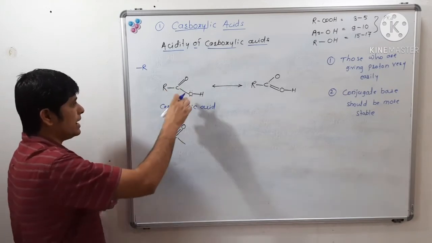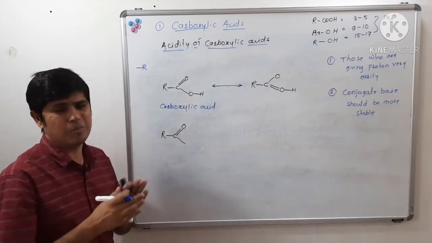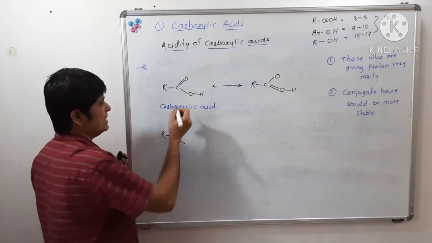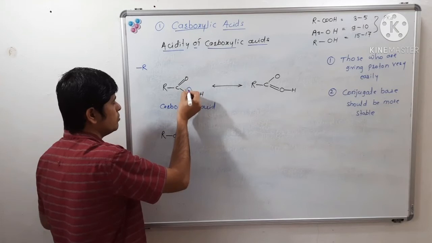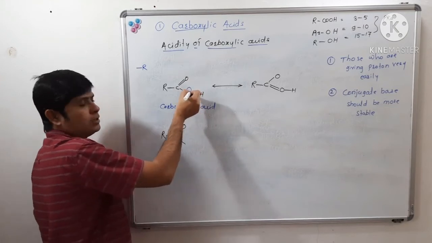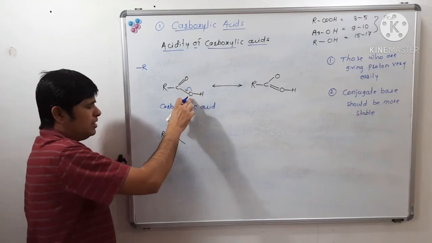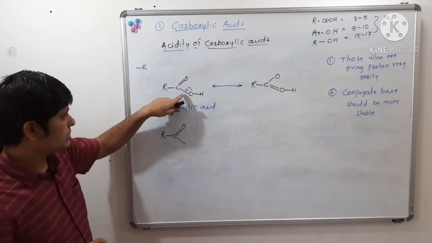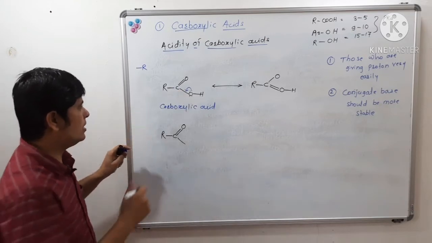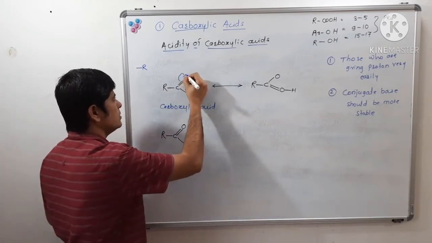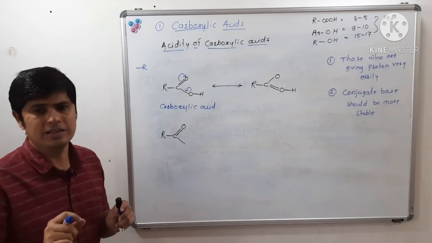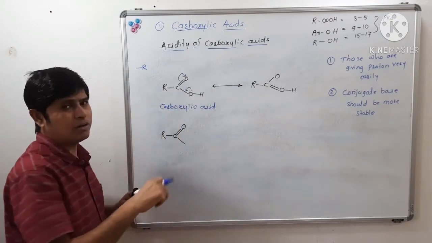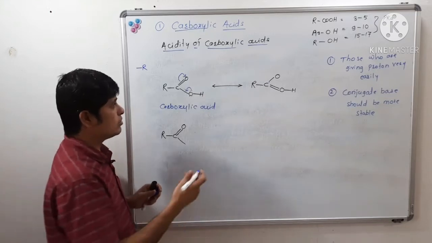Also we can write a polar structure for this carboxylic acid like this. The unshared pair of electrons of the hydroxyl oxygen will be shared in the carbon oxygen bond, and at the same time the pi bond of the carbonyl group, the carbon oxygen double bond, will get shifted over to the electronegative oxygen.